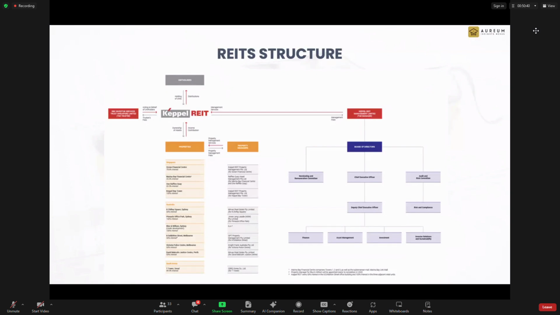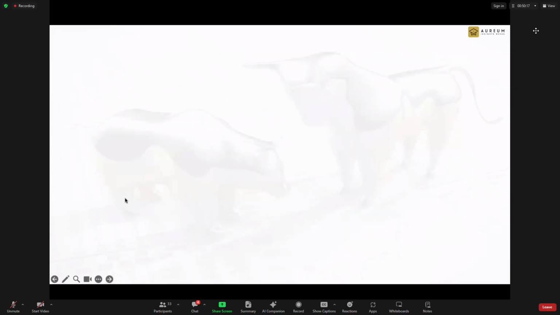This is Keppel REIT, K-REIT. Similarly, you can see the properties and the managers. Okay, and then this is the manager, then got board. Of course, here they put who is the sponsor, but the sponsor is Keppel Group lah. So that's understandable from the name.